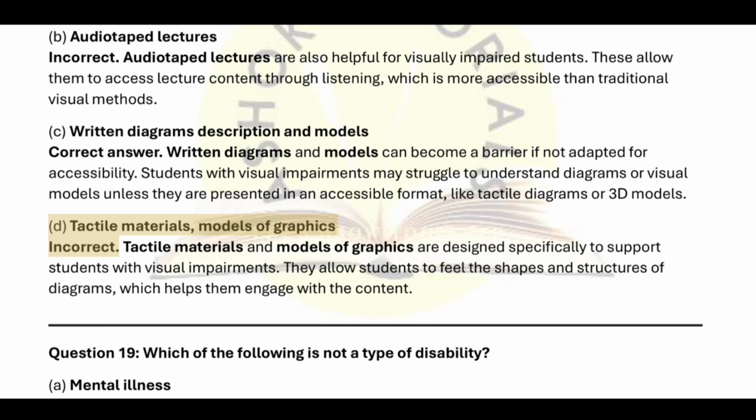D. Tactile materials, models of graphics. Incorrect. Tactile materials and models of graphics are designed specifically to support students with visual impairments.